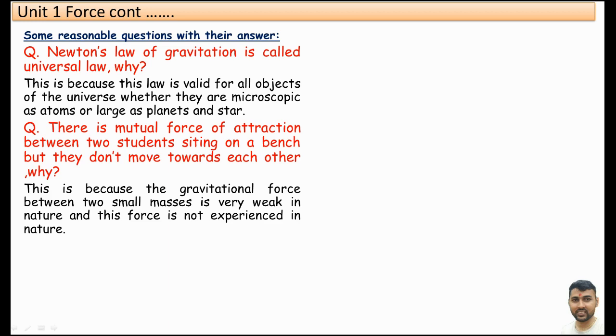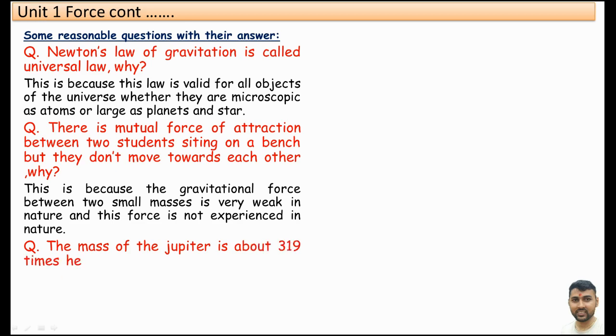Suppose your mass is 50 kg and your friend's mass is 60 kg, very small mass. The gravitational force between two small masses is very weak in nature, and this force is not experienced. There is gravitational force between you and your friend, but you cannot feel it, you cannot experience the gravitational force because the gravitational force between two small masses is very weak.